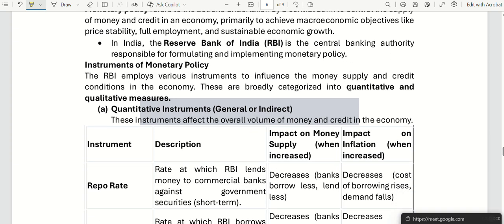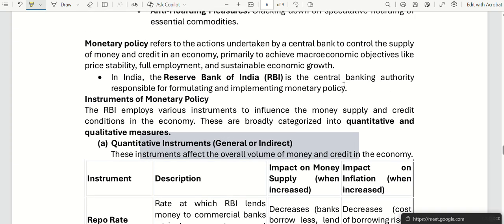What is the monetary policy of RBI? RBI, as we know, is the central bank of our country, which controls the supply of money and credit in our economy so that we achieve price stability, employment, and sustainable economic growth.